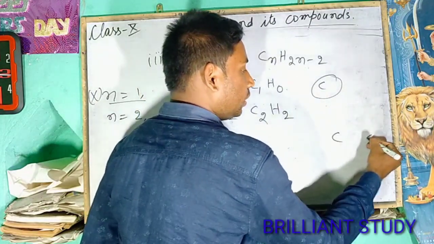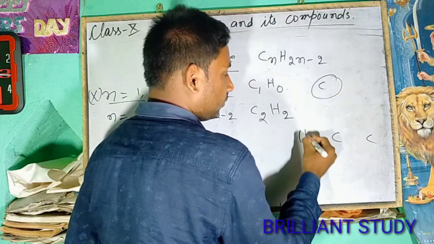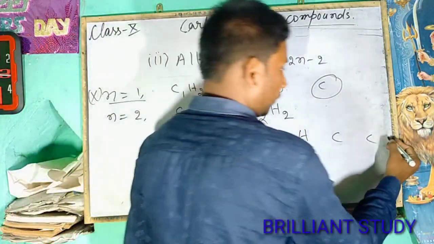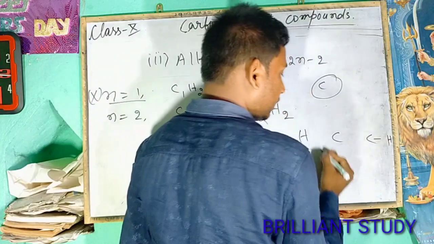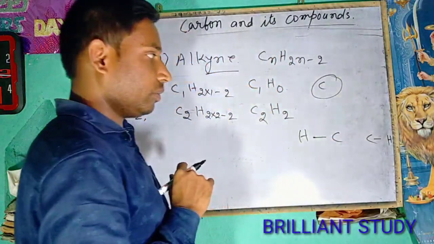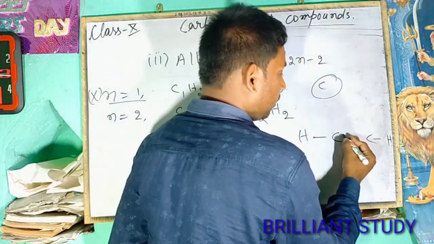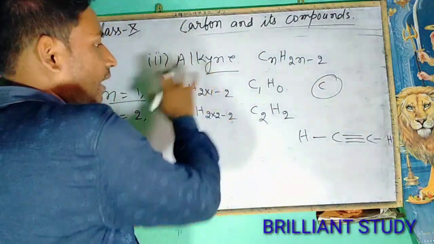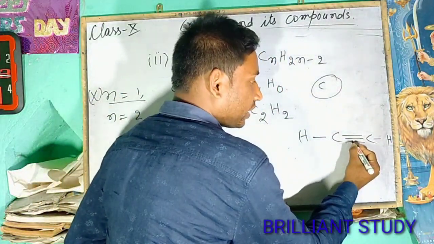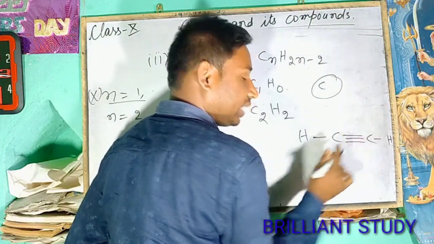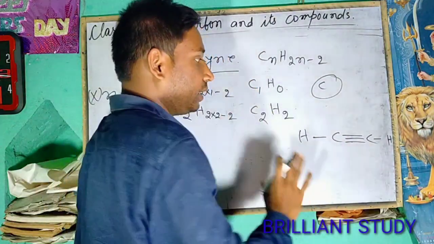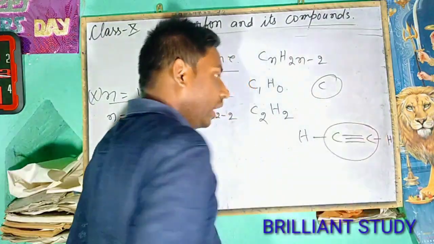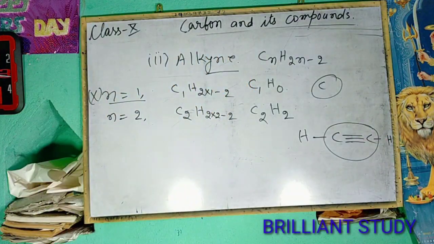There are number of carbon atoms 2, 1, 2, and number of hydrogen atoms 2. So here will be one single bond, here will be one single bond, and other single bond will be 1, 2, 3. In this way, in the alkyne there will be 3 bonds between the 2 carbon atoms, 1, 2, 3. That means triple bond in the alkyne.